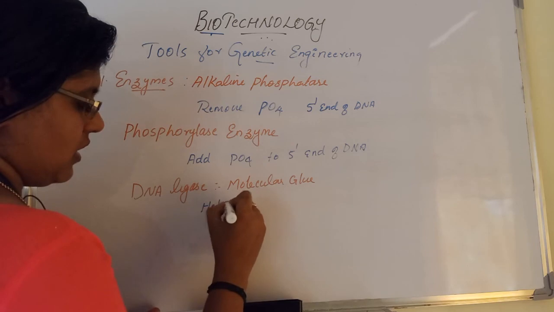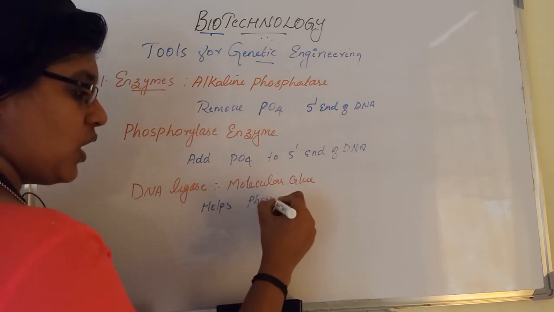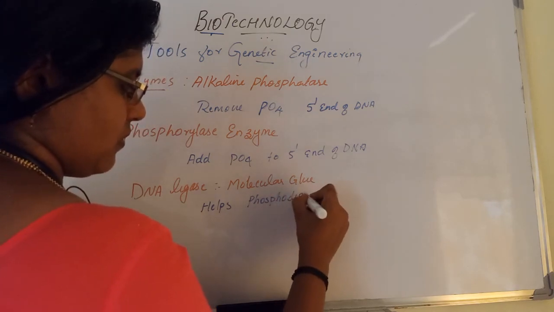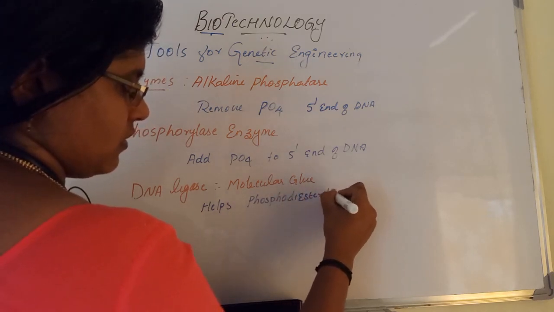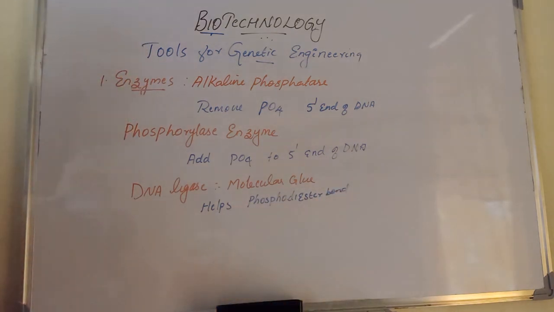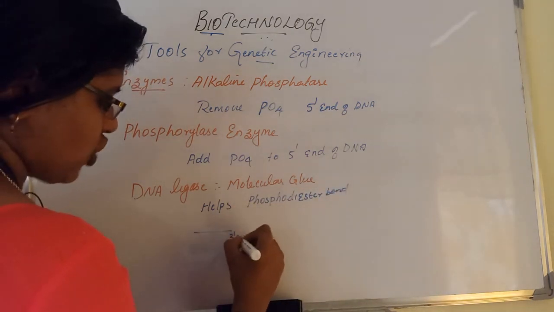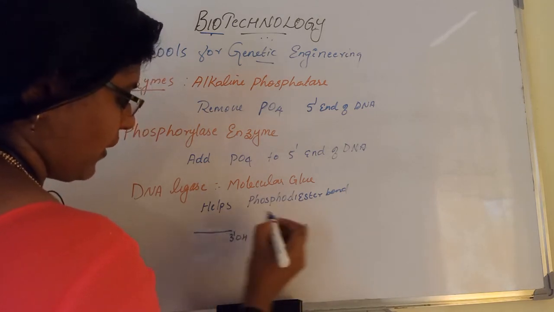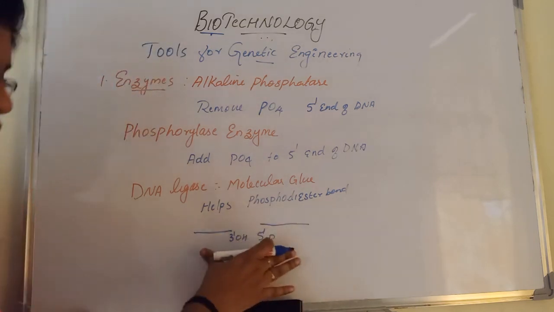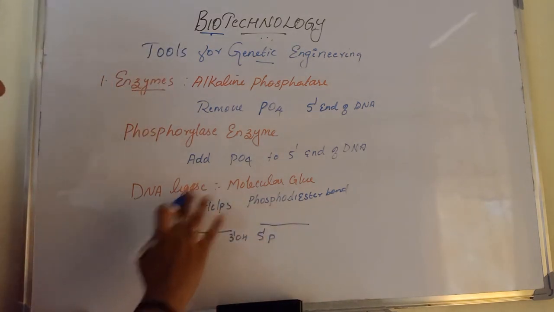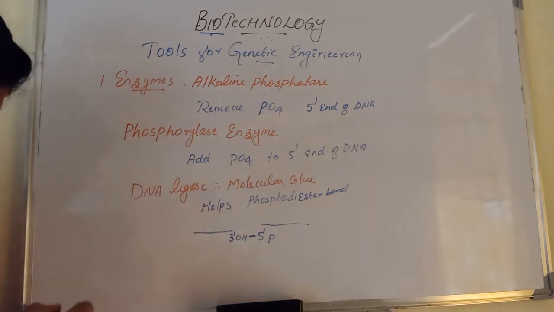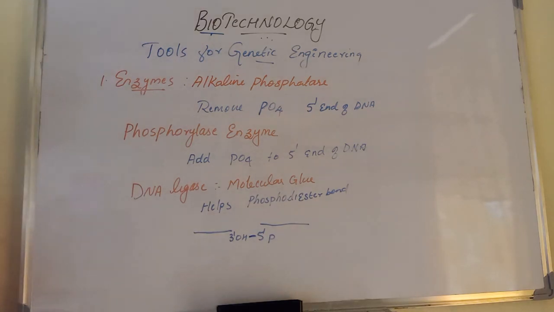It helps to form the phosphodiester bond between the 3' OH and 5' P, that is the 3' OH group as well as the 5' P. When two DNA segments are taken, this DNA ligase will help in the formation of the phosphodiester bond between the 3' OH and 5' phosphate group. So that is the duty of DNA ligase.